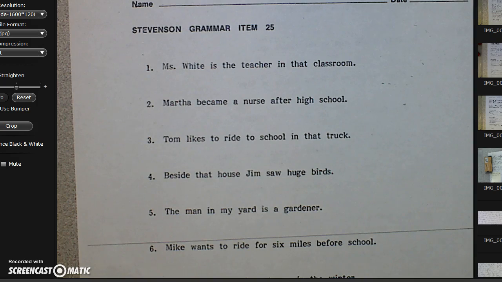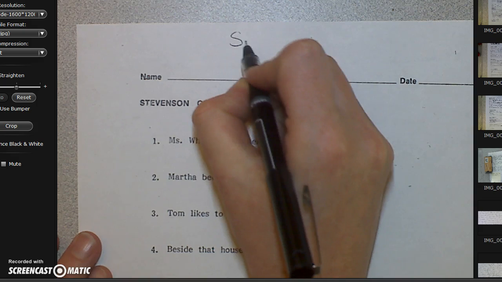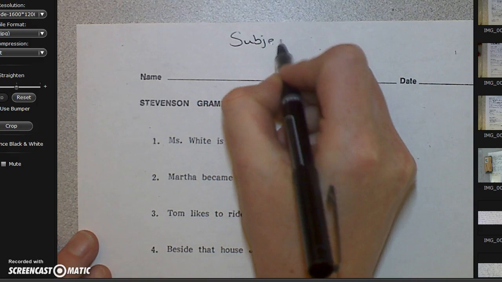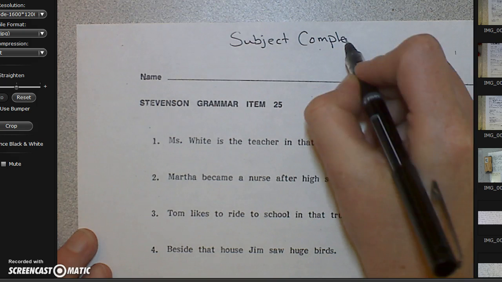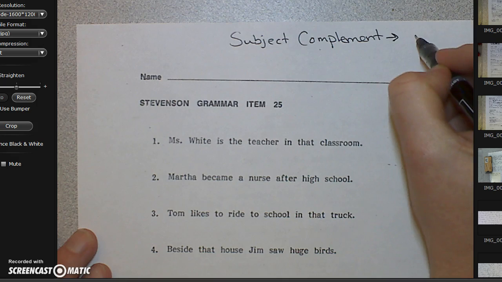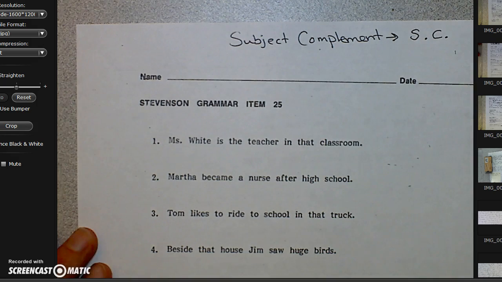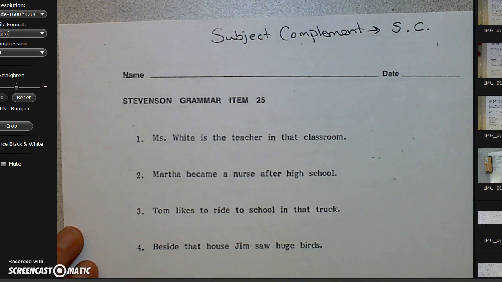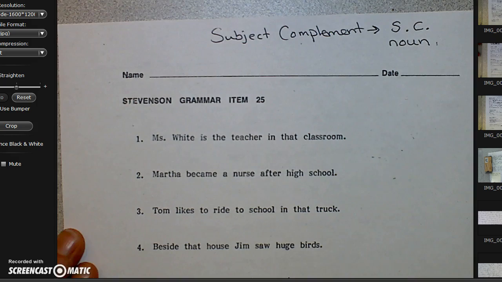And the complement this week that we're going to focus on, I want you to write it at the top of your paper, is called the subject complement. And we are going to label a subject complement S.C. right above it, okay? And a subject complement is absolutely going to be a noun because all complements are nouns, okay?